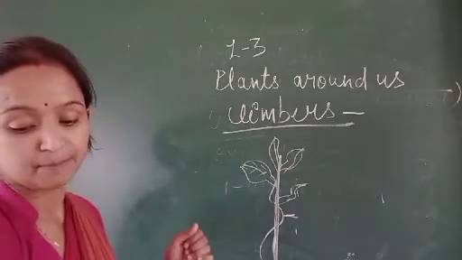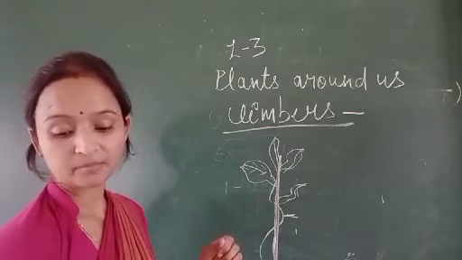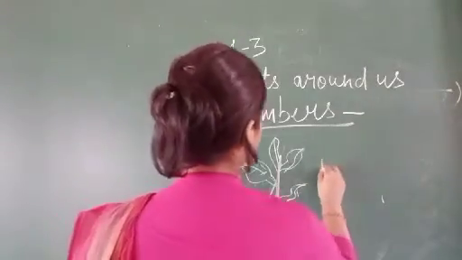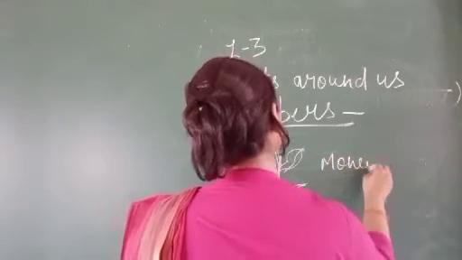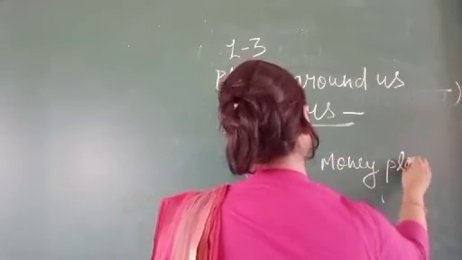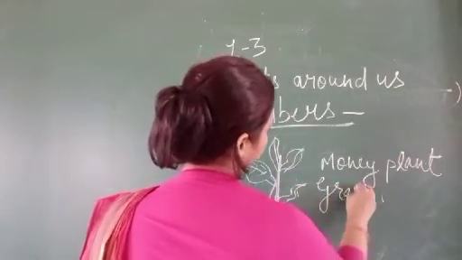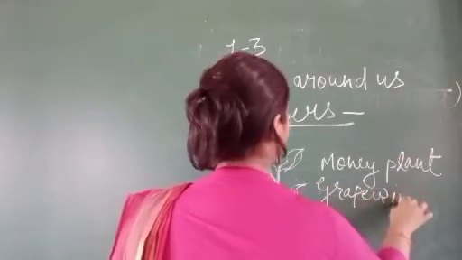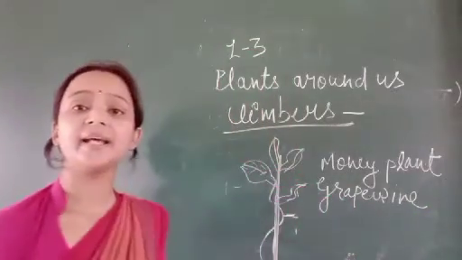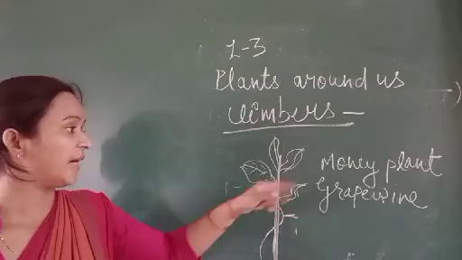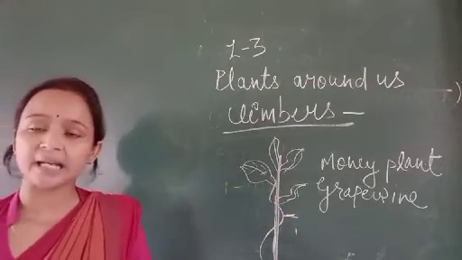You can see money plant and grapevine. These are examples of climbers. So what are the climbers?